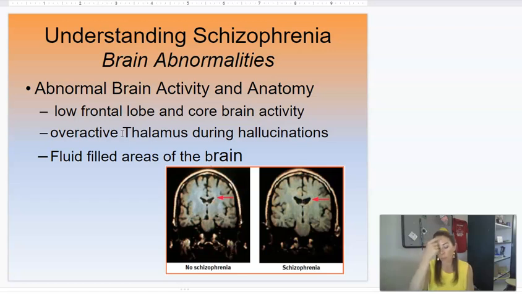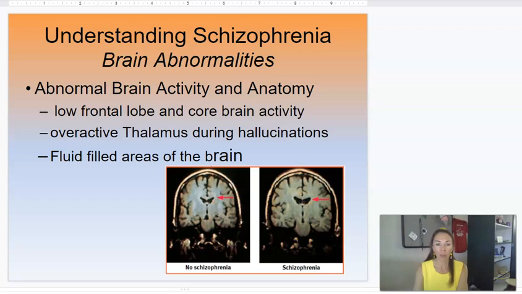Remember, the frontal lobe is in charge of controlling the rest of the brain. This is where all your executive functions are, your problem solving, organizing your thoughts, the last part of your brain to develop. There's also been an interesting finding in schizophrenic brains that there's an area right in the middle that's filled with fluid. We see this bigger area that's filled with fluid, which might be impeding that core brain activity.